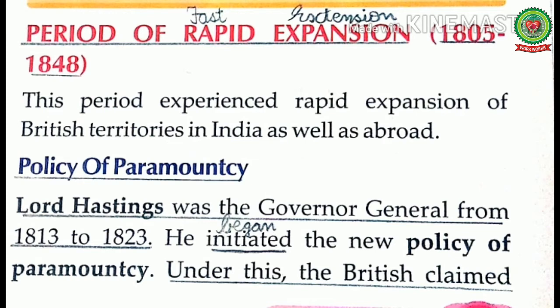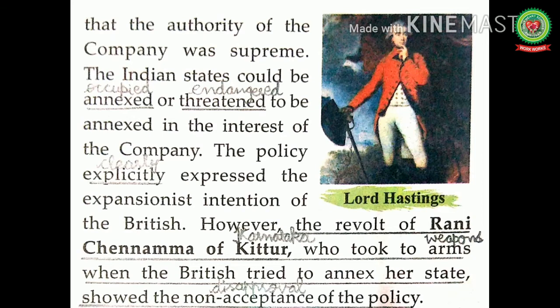Lord Hastings was the Governor General from 1813 to 1823. He initiated the new policy of paramountcy. Under this, the British claimed that the authority of the company was supreme. The Indian states could be annexed or threatened to be annexed in the interest of the company. Annexed means occupied. So, under the policy of paramountcy, the company claimed that its authority was paramount or supreme, means its power was greater than that of the Indian states. And for the company's interest, any state could be occupied by the British.